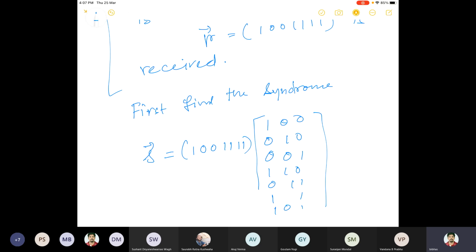You can believe me that this will be the transpose.